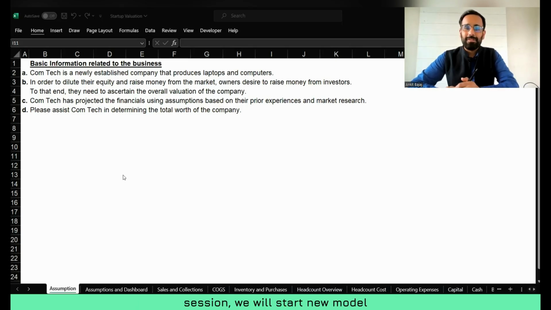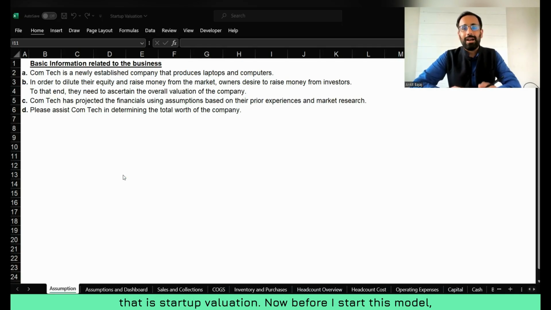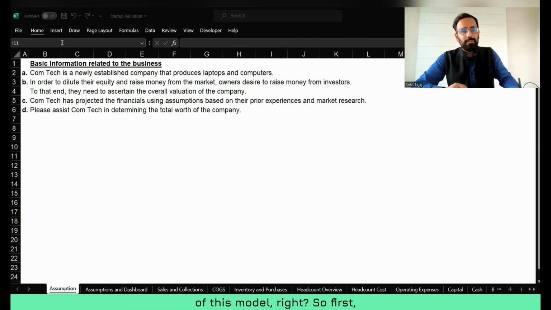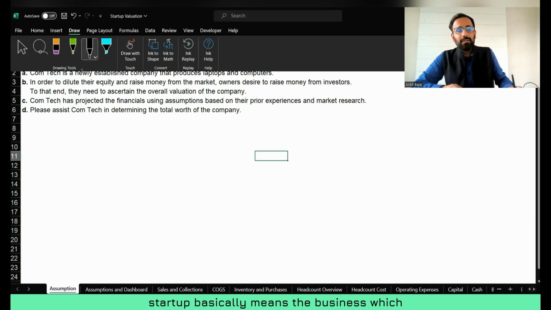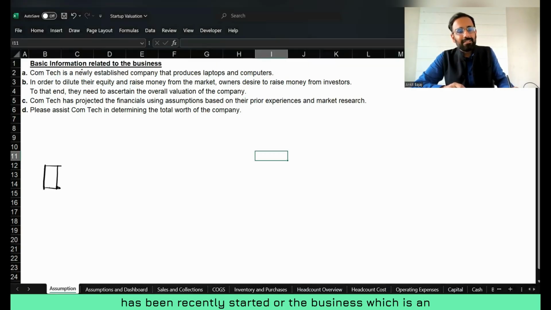In today's session, we will start a new model, that is startup valuation. Before I start this model, I want you to understand what startup valuation is and the importance of this model. First, you should have an idea of what a startup is. A startup basically means a business which has been recently started, or a business which is in an early stage.